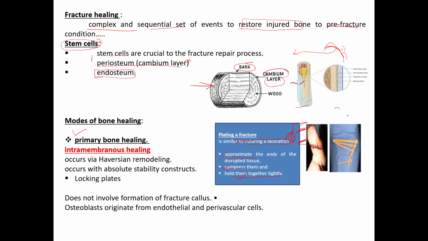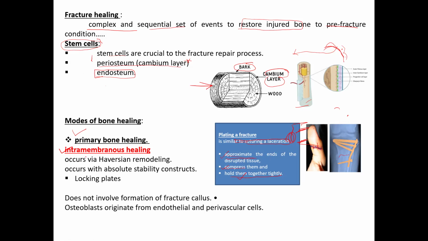Primary bone healing resembles intramembranous ossification. In the first slide, I explained what intramembranous ossification is: the type of ossification where there is no cartilage in between, and the stem cells are directly converted into bony tissue.